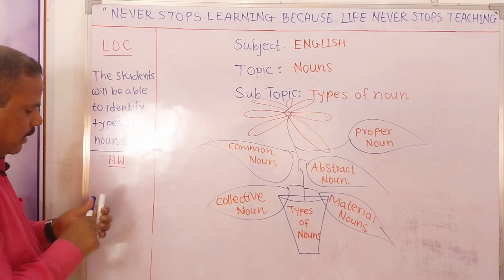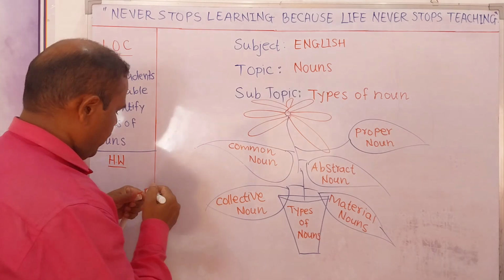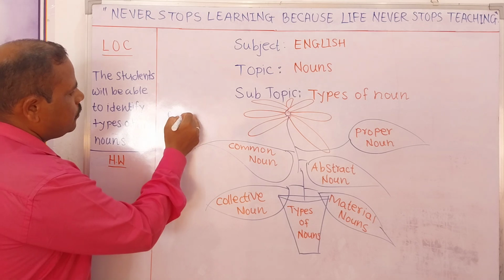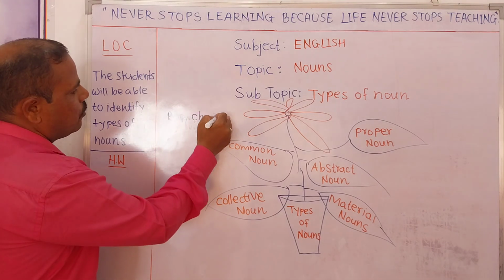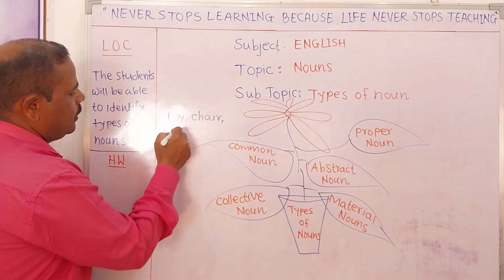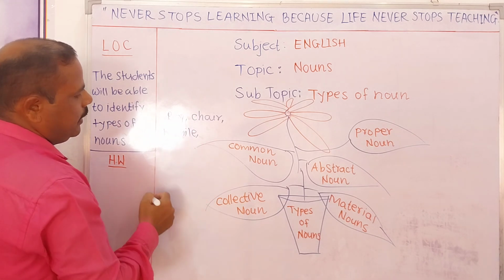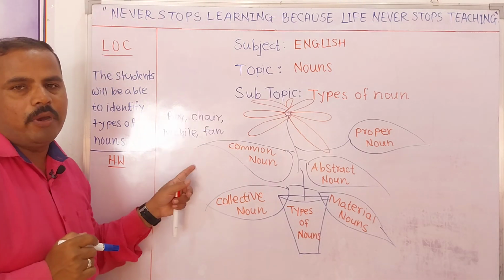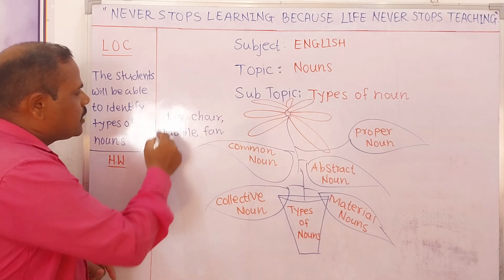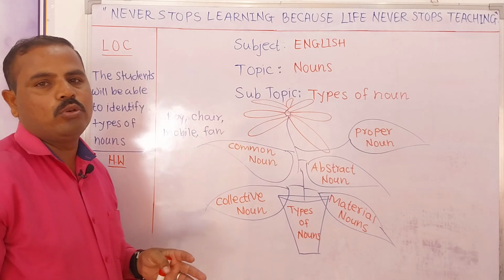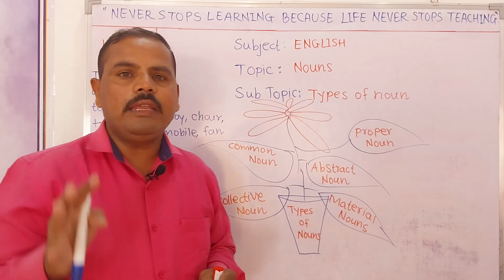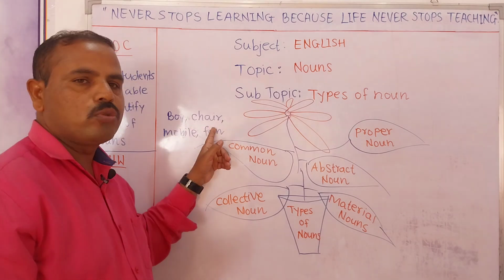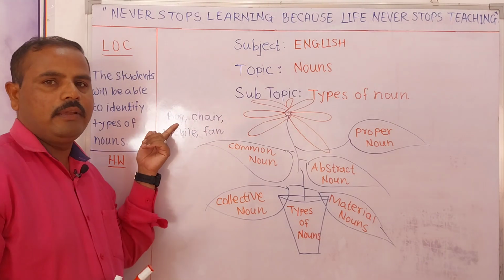So we will understand what we have understood by this common noun. Here we can say boy, right? Then chair, then mobile, then fan. These are the examples of common noun. The same examples we can use in a sentence also. For example, the boy is going to school, right? So in the sentence the boy is going to school, boy is a common noun.